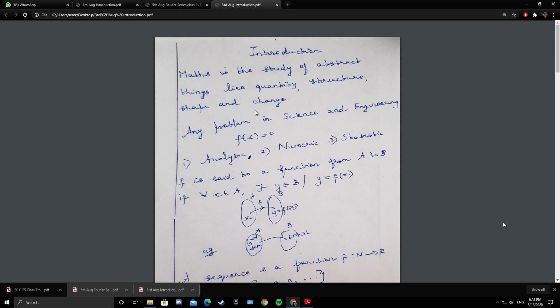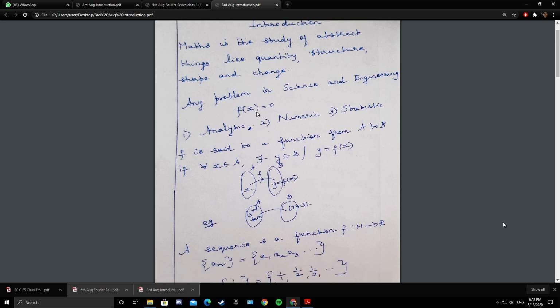Then we have rationals. Rational numbers are of the form p by q, where q is not equal to 0. So rational numbers is the biggest set and natural numbers is the smallest set. And then we have numbers which cannot be represented as p by q, that is numbers which are not rational, called irrational numbers, say for example square root of 2. So the union of rationals and irrationals forms the real number system.